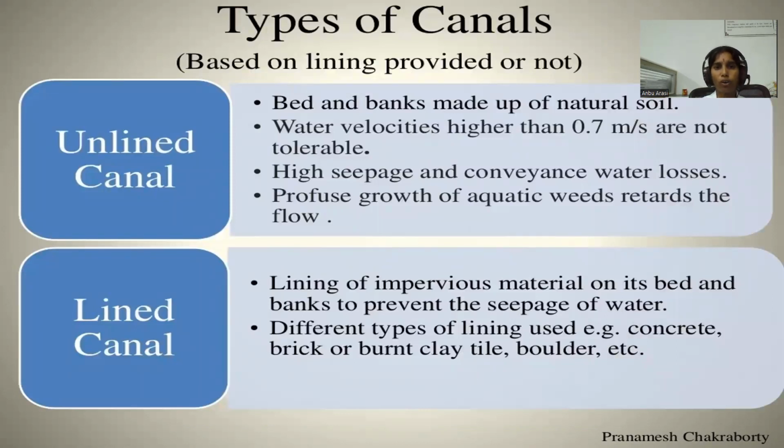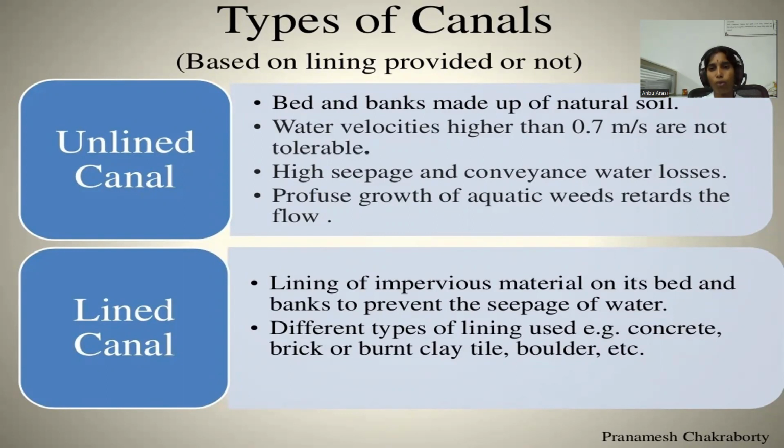Next, types of canals based on whether lining is provided or not. That is unlined canal and lined canal. Unlined canal: bed and banks are made up of natural soil, water velocities higher than 0.7 meter per second are not tolerable, with high seepage and conveyance water losses.